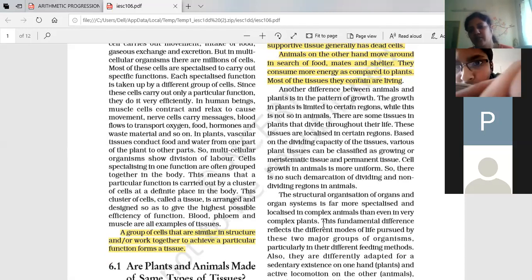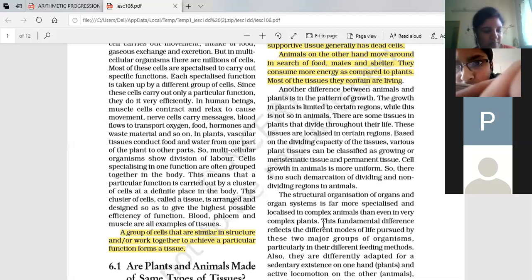So the complexity of organs in complex animals is more as compared to complex plants. The structure we see in a smaller plant and a bigger plant is somewhat similar, but in animals it is different. The organs of a simpler animal and a complex animal, the development of that organ, is completely different.